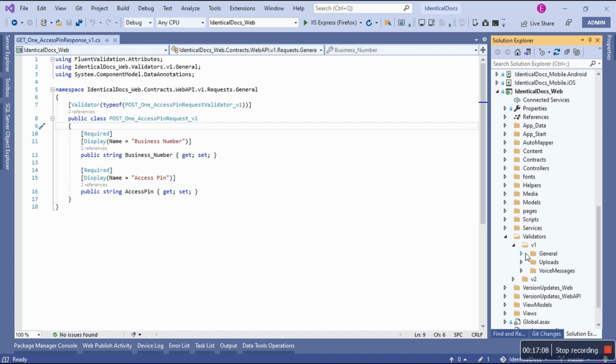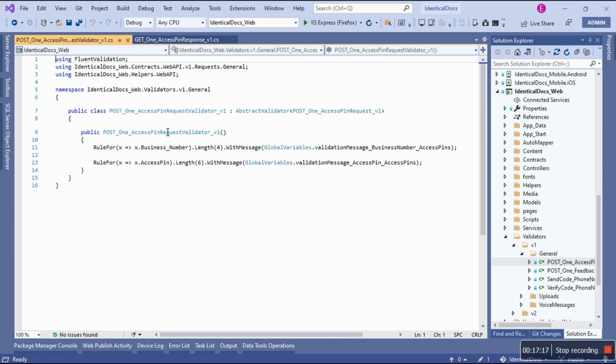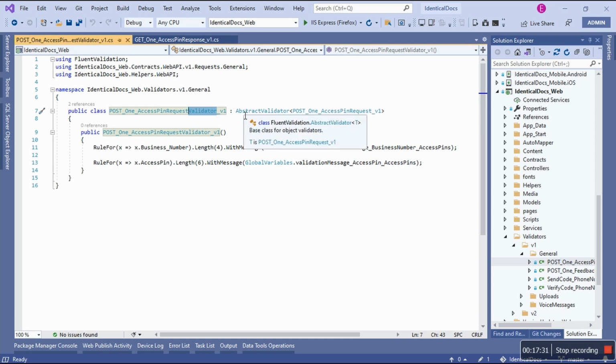Again, for version 1, General, there we go: Post1AccessPinRequestValidatorV1. Now this is the actual validation class that provides the validation rules. The name of the class, like I said, please, the naming convention has to have Validator, and it inherits from AbstractValidator.